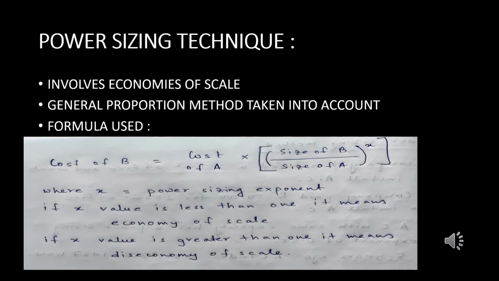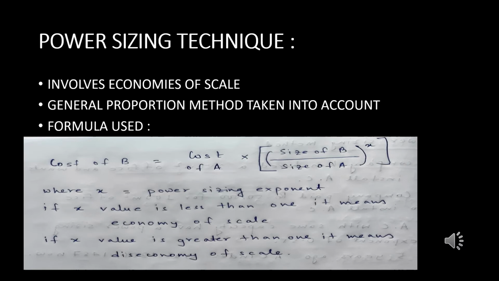Coming back to the power sizing technique of cost estimation model, this particular model is basically known to us as an exponential model, as it involves the economies of scale. These economies of scale, I'll come back to later on, basically are taken into account while calculating the power sizing model. If we look at the formula here, cost at time B is equal to cost at time A into size of time B divided by size of time A, entirely to the power of x.